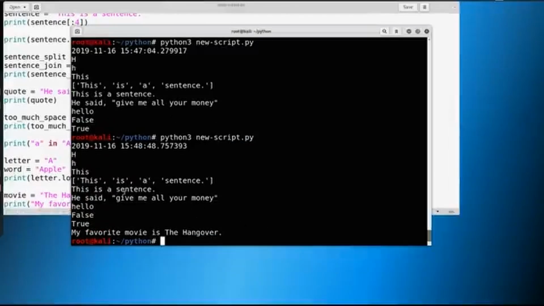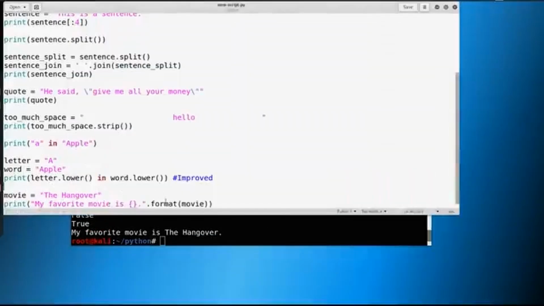My favorite movie is The Hangover. So you don't have to do a bunch of spacing, and if things get weird with your string or how to write out your sentence, it's very easy to just have these placeholders, and then if things change, it just updates easily. So this is a very nice way to hold things in a placeholder without making these weird formatting changes. So I like this method as opposed to the concatenation method that I showed you in our first video on strings.